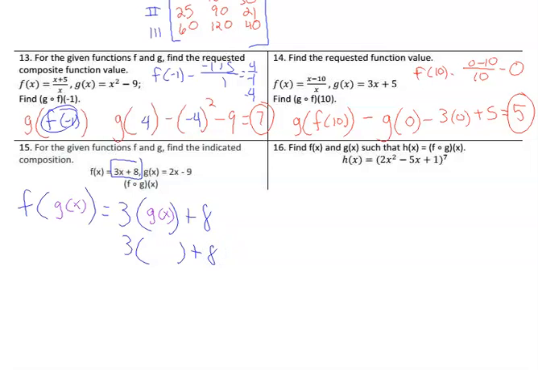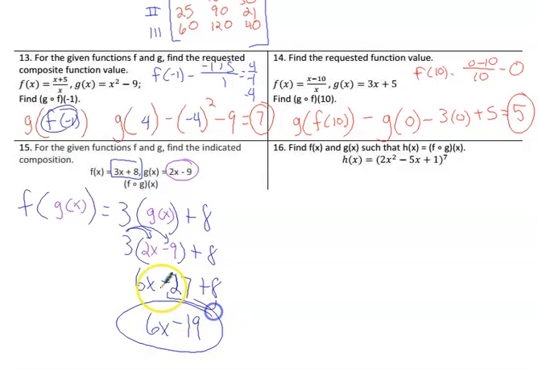Let's replace g with what it's equal to. g is 2x minus 9. So now I've got 3 times 2x, which is 6x. And 3 times a negative 9 is a negative 27. And there's still a plus 8. So look for like terms. Negative 27 plus 8 is negative 19. And 6x minus 19 is our composition function.